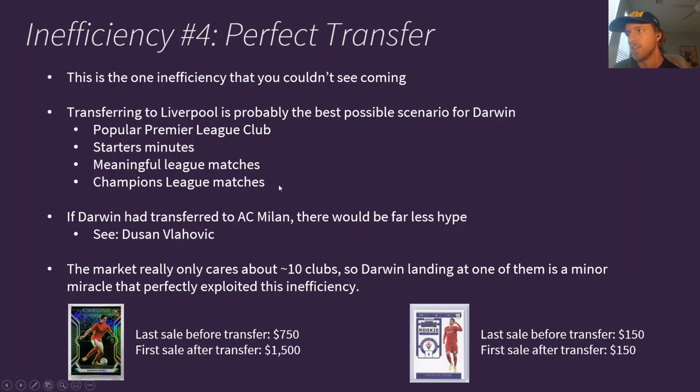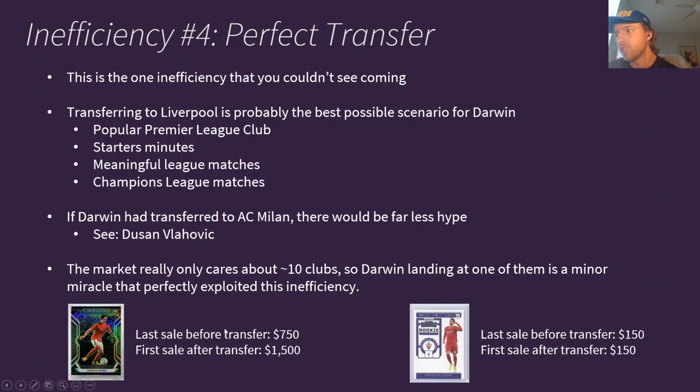If Darwin had transferred to a team like AC Milan, there would be far less hype. See Dusan Vlahovic. I'll talk about this as we get to the end of this slide. The market really only cares about around 10 clubs. Talking about the mainstream market, I'm not talking about everybody here. As a generalization, the market usually only cares about around 10 clubs. It's the obvious 10. It's the top 4 or 5 in the Premier League. It's the top 2 in La Liga. It's the top 2 in Bundesliga, and then PSG and slip in whoever's in the Champions League at that point. Those are the only teams the mainstream casual hobby really cares about. The rest of it pretty much gets ignored to bigger and bigger extents the further down on the team tier list you go. So Darwin landing at one of these 10 clubs is a minor miracle that perfectly exploited the inefficiency on the market.